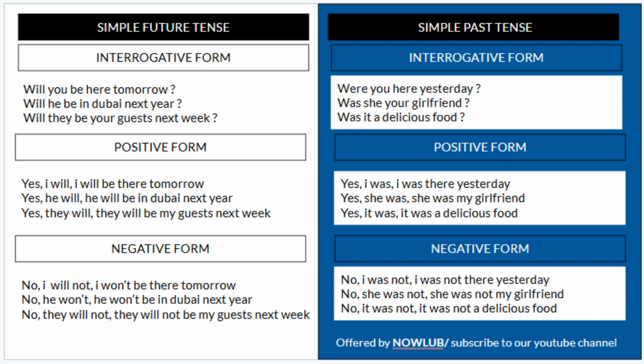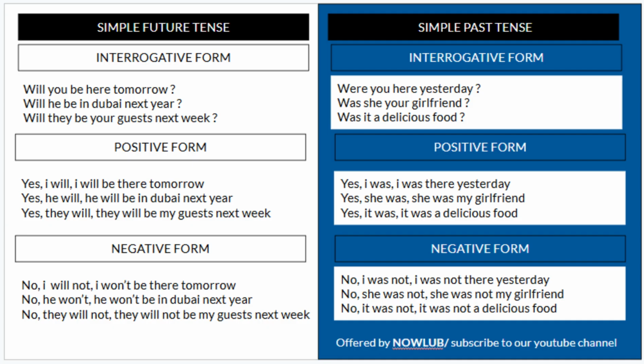Simple past tense, interrogative form. Were you here yesterday? Was she your girlfriend? Was it a delicious food? Yes, I was. I was there yesterday. Yes, she was. She was my girlfriend. Yes, it was. It was a delicious food.